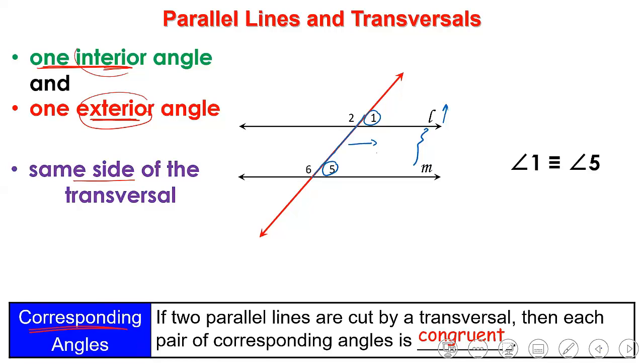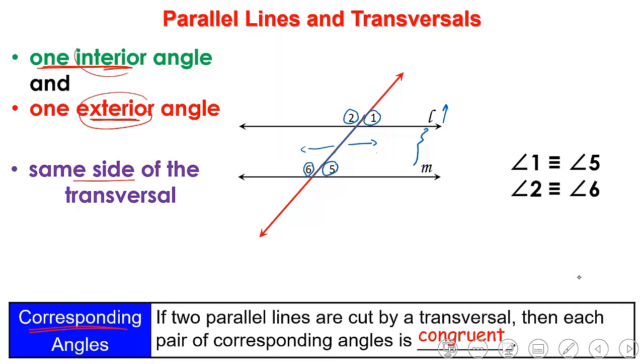And we can also say that angle 2 and angle 6, both of them are corresponding angles because I have one of them exterior, the other one interior, and both of them are on the same side of the transversal. So I can say also that 2 and 6 are congruent or equal.